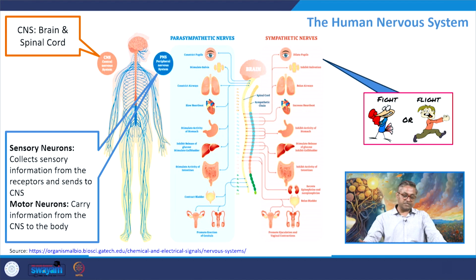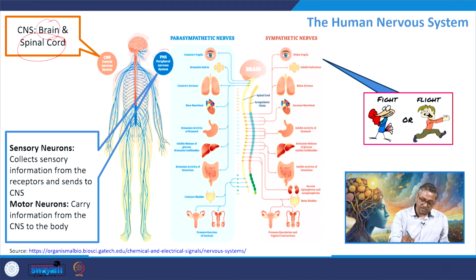The central nervous system is composed of the brain and the spinal cord. The spinal cord connects to the medulla oblongata, which is the brain stem, and this brain stem comes down to the body, bringing information from the brain to the rest of the body. This is the interface connecting the central nervous system with the peripheral nervous system in between, but together they are seen as the central nervous system.